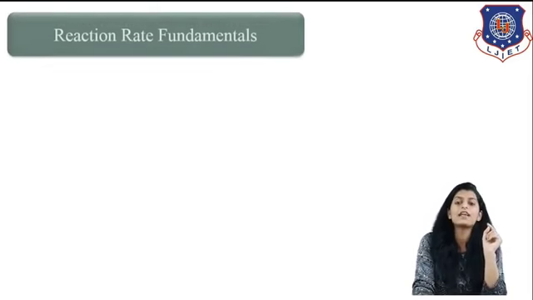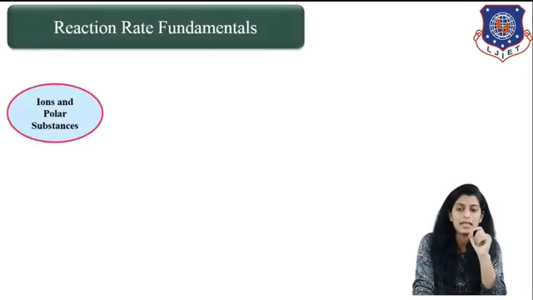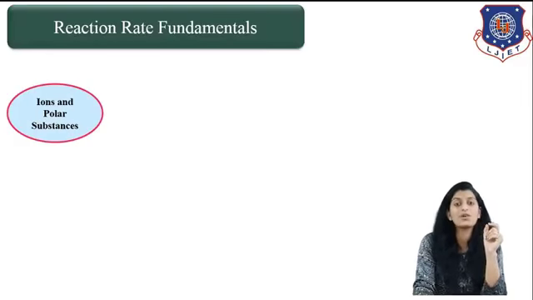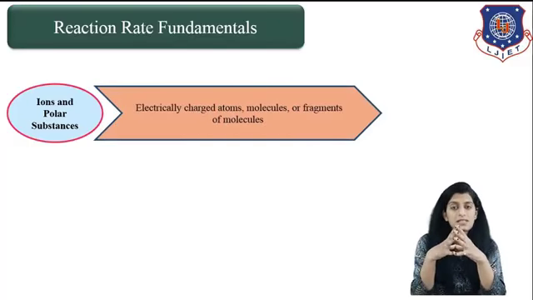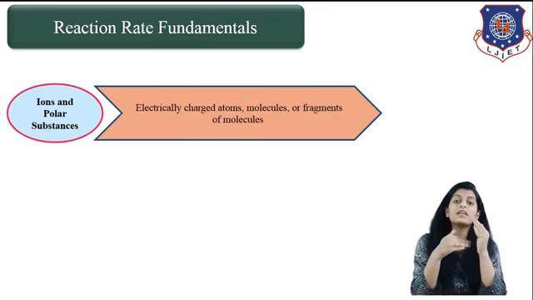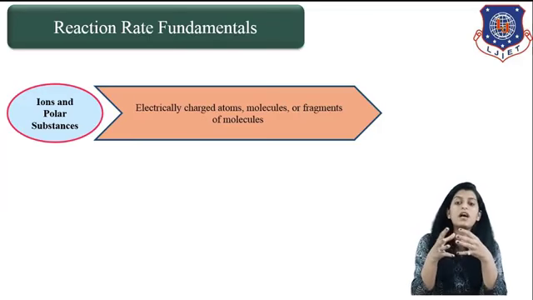The next category of intermediate is ions and polar substances. Let us see what we mean by ions and polar substances. They are basically electrically charged atoms, molecules or fragments of molecules which are associated with each other.